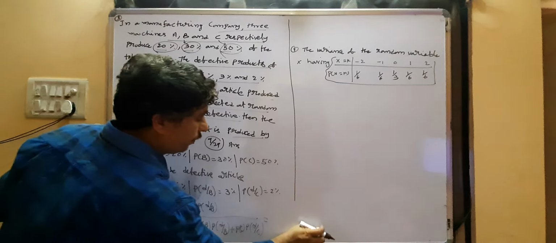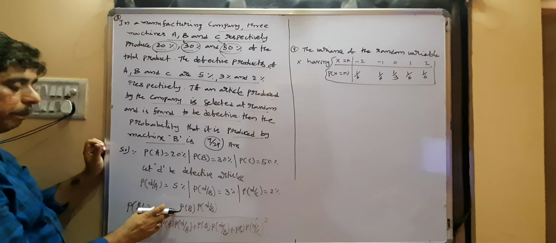Substituting the values, we get P of B is 30% into D by B is 3%, divided by 20 into 5 plus 30 into 3 plus 50 into 2. So finally we'll get 10 common P of